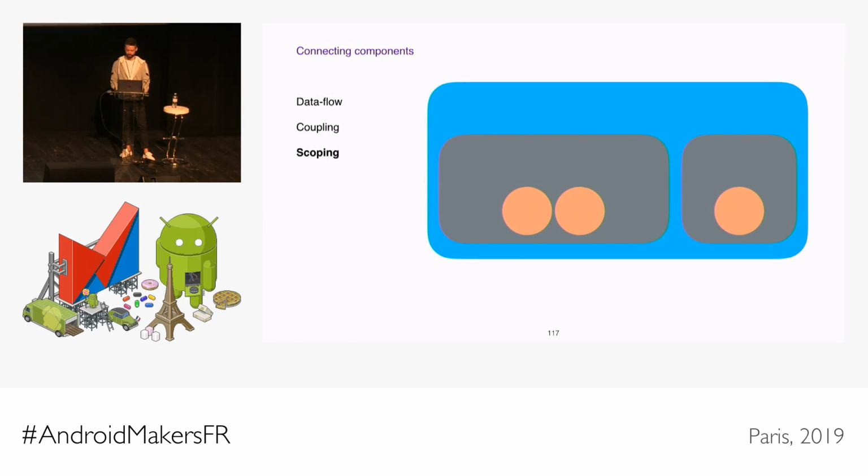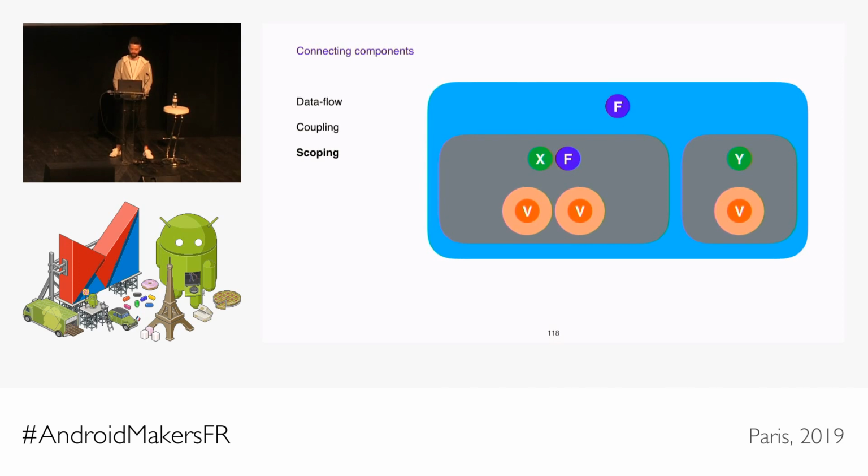What kind of scopes do we have? On the top level with blue, you can see the whole of the application's lifetime represented as a scope. And inside that scope, you might have some shorter-lived ones. So the gray ones, for example, could represent the scope of a user session. And at the next level, just for simplicity, you could represent individual screens as scopes. You might have many more levels than this. But just for the sake of the example, let's stay with these 3: application scope, user scope, and screen scope.